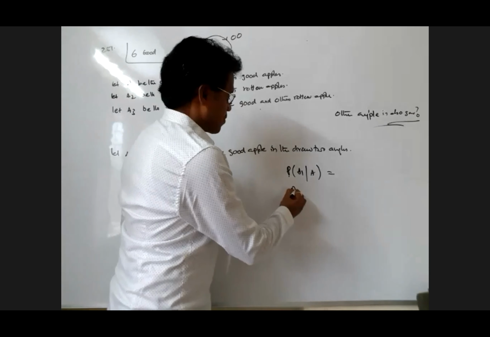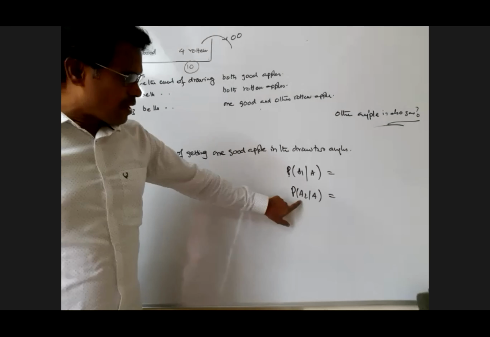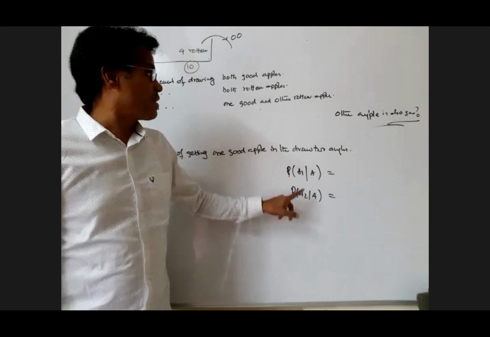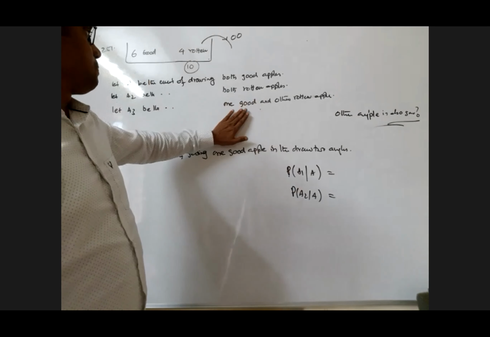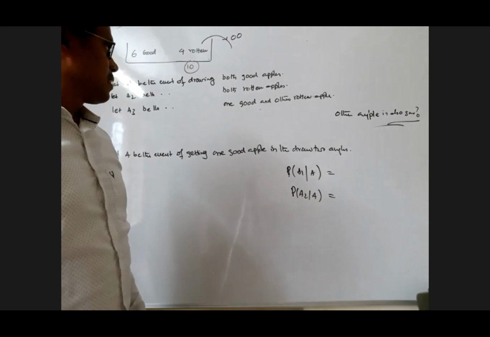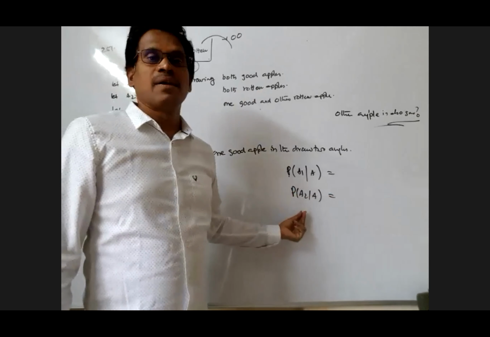If I go for this one, the probability of A2 given A. What is the meaning of this? The probability that the second one is rotten, because A2 means both are rotten. It never happens, my dear; this is zero only. Why?